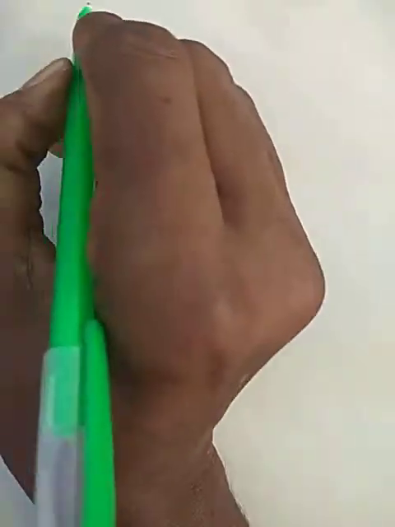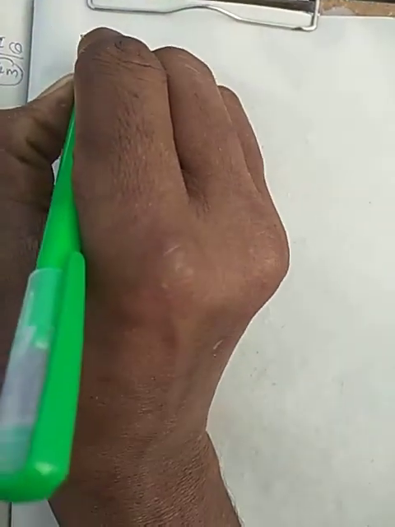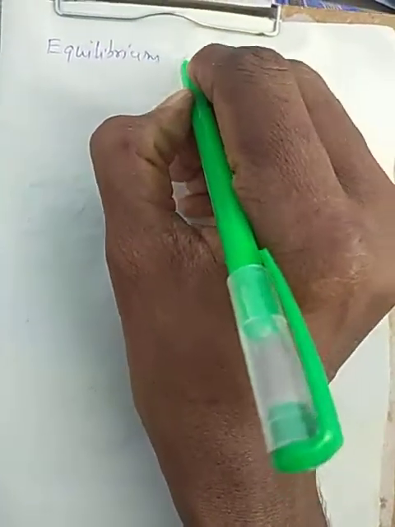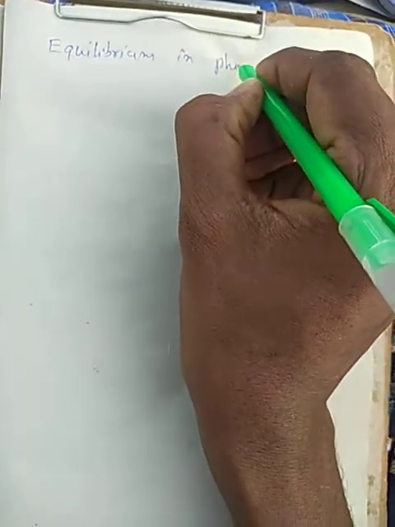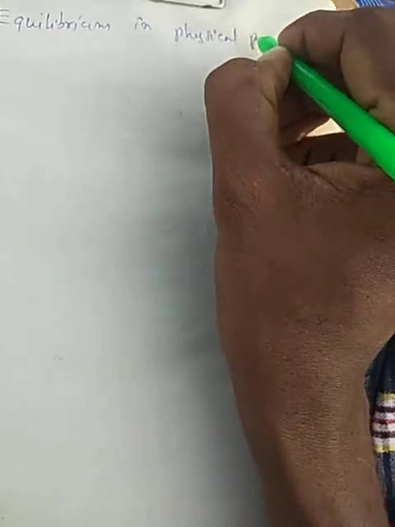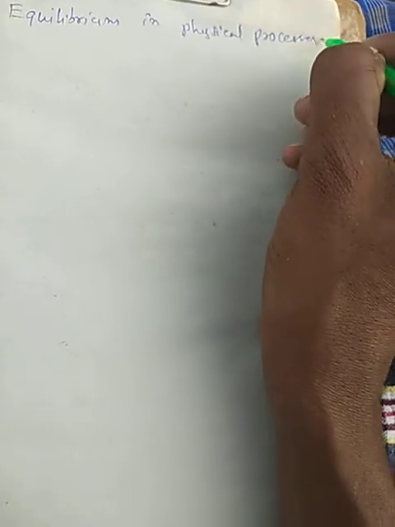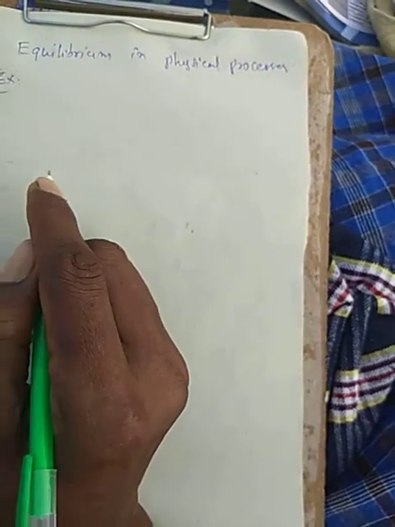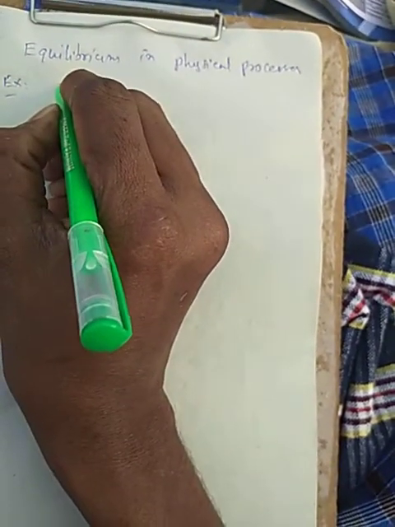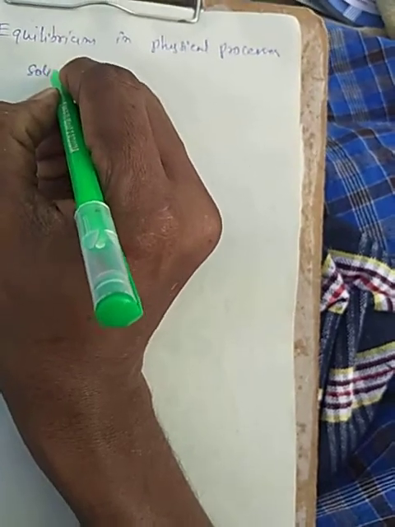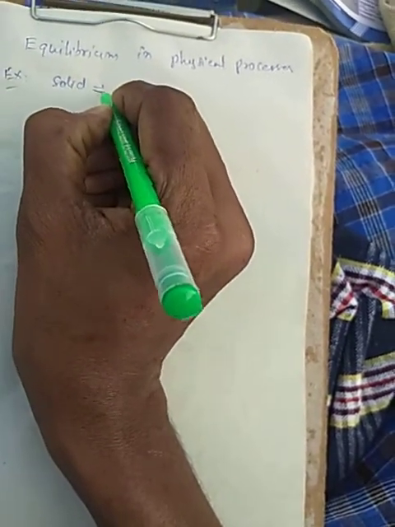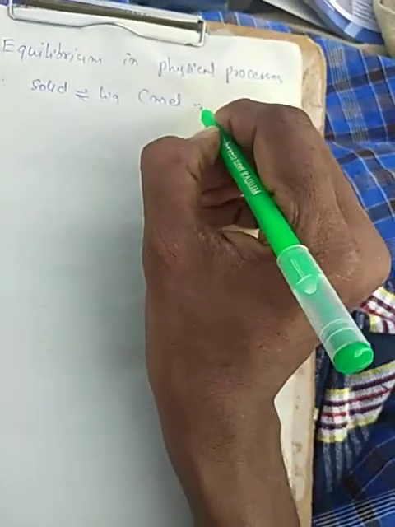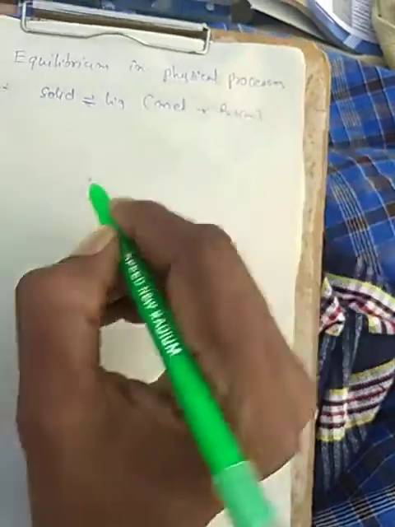Now next concept, equilibrium in physical processes. Examples are solid to liquid, which is melting or fusion.